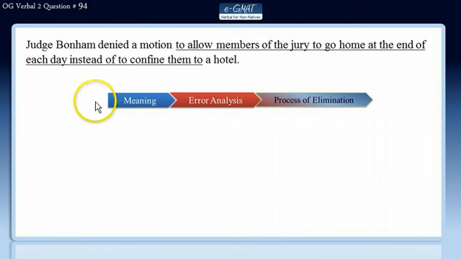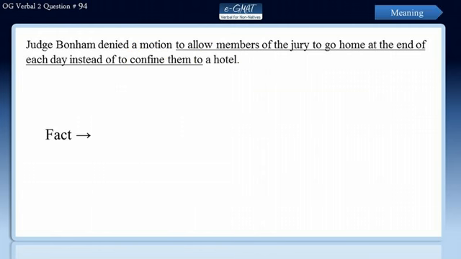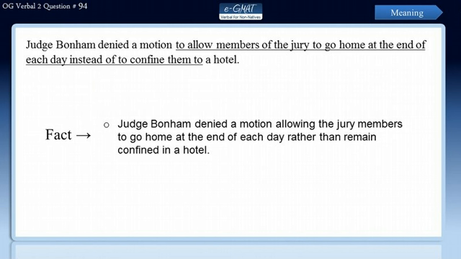So let's begin. Judge Bonham denied a motion to allow members of the jury to go home at the end of each day instead of to confine them to a hotel. This sentence presents a fact. It says that Judge Bonham denied a motion allowing the jury members to go home at the end of each day rather than remain confined in a hotel.